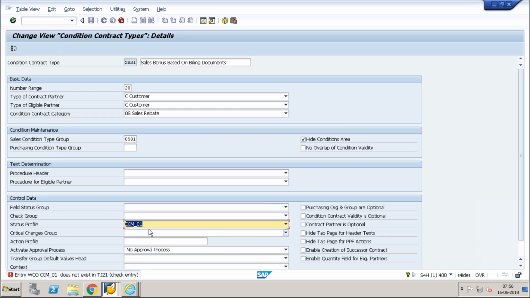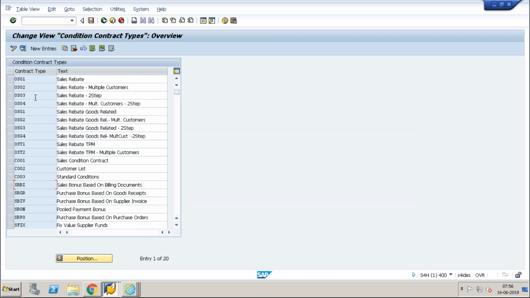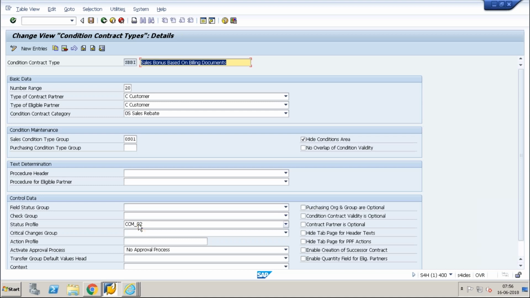You can see here, this is not active, so that means I need to change this. It's completely gone because I have removed the condition contract configuration from there. That particular object type is mandatory to see this. If that is not active, you cannot see this.